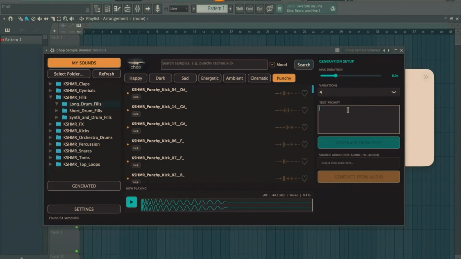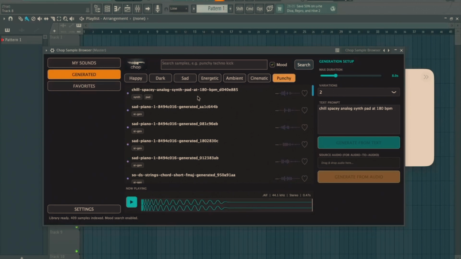If you don't find the perfect sound in your local library, you can build it from scratch. Chop integrates Stable Audio 3.0's state-of-the-art text-to-music engine directly into the side panel. Type any prompt, click Generate from Text, and watch as a completely new 24-bit audio file is synthesized and imported automatically into your session.